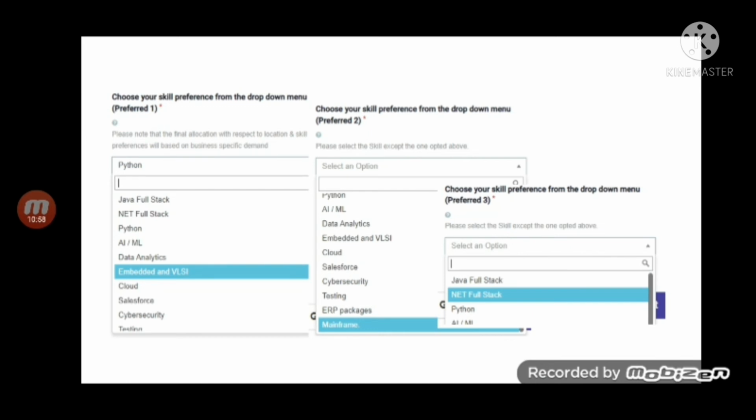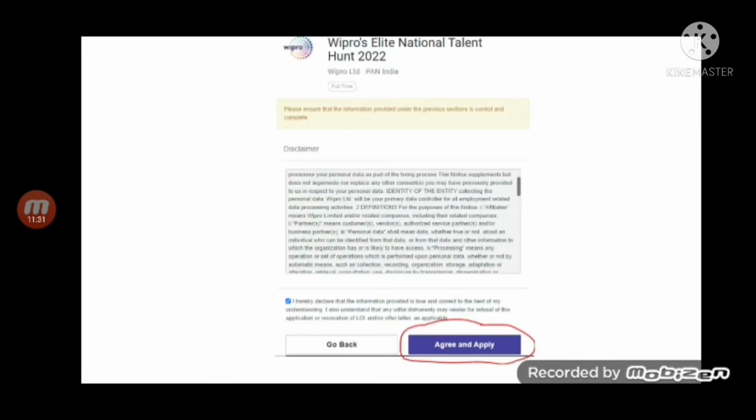Then it is asking you to choose your skill preference from the drop down, and we strongly suggest that only if you know any of those mentioned, please mention them as your skills. For example, if a candidate knows only Python and nothing else, then go for Python in all 3 preferred skills. There are many options given here: Java full stack, .NET full stack, Python, AI and ML. Go and please check, and select the option based on your preference.